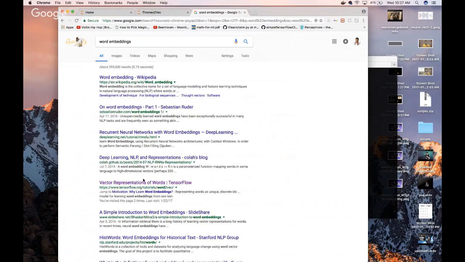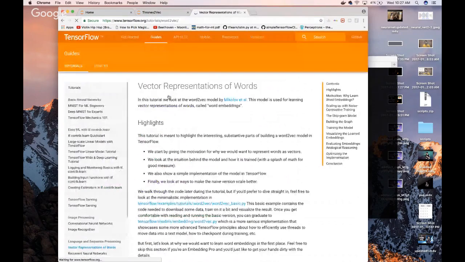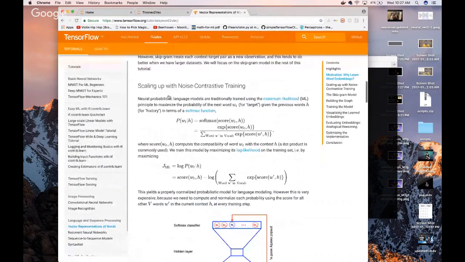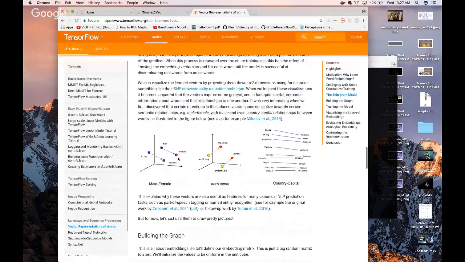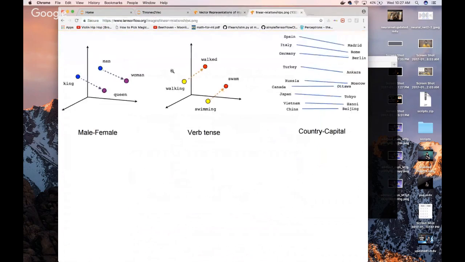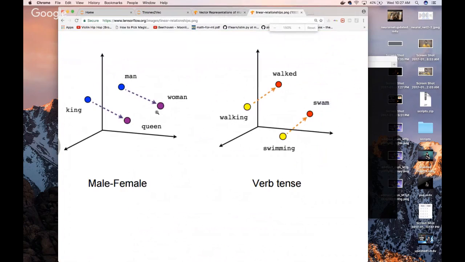TensorFlow probably has a great image for this. Okay, here's a great one. Let's blow this image up. Let's get it really big. So here are vectors, for example. Look at the one on the left: king, man, woman, queen.